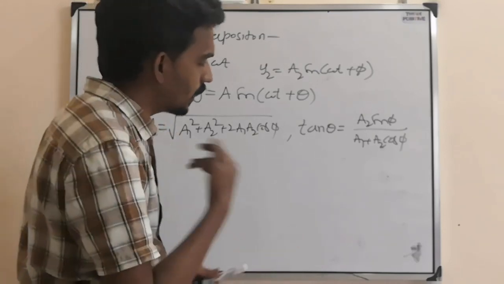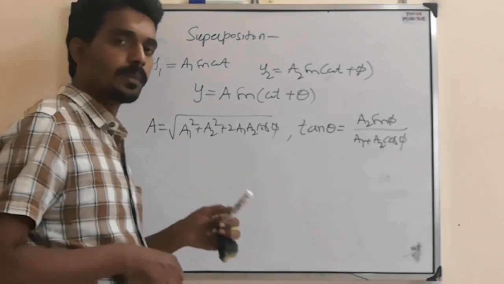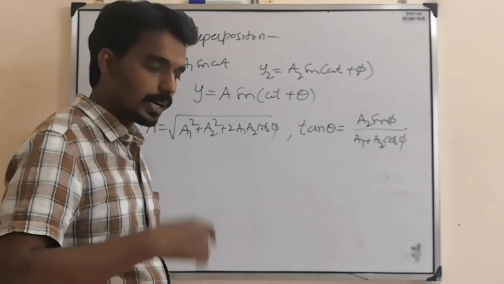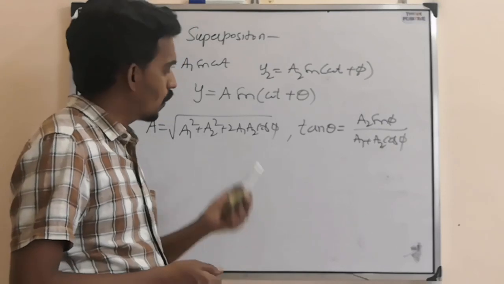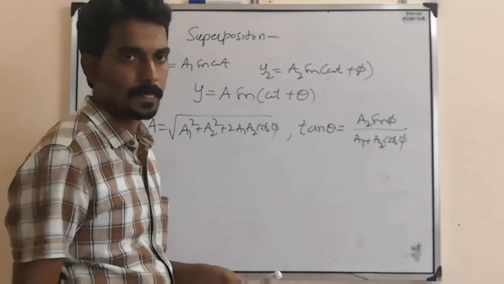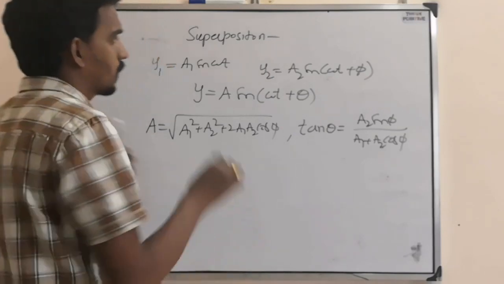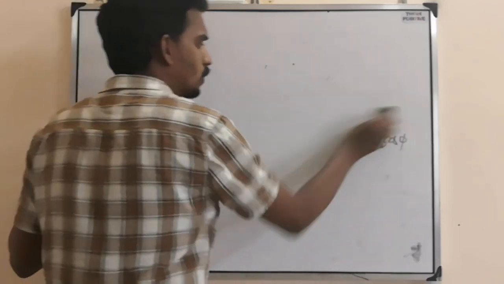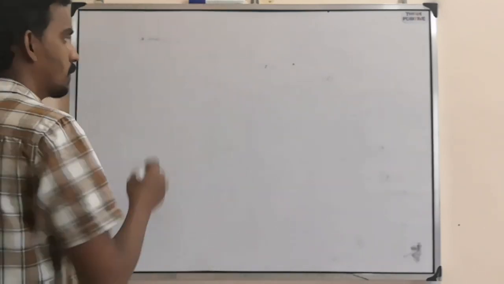When two waves traveling in the same direction superimpose, then it will turn into one single wave, or it acts like a single wave whose amplitude is given by this. Like that you can find it. That is about superposition.